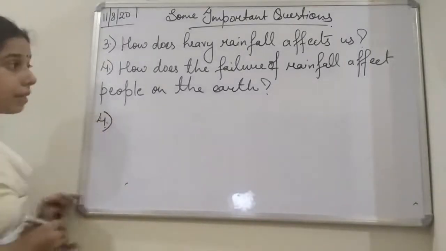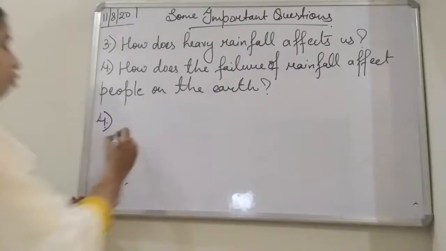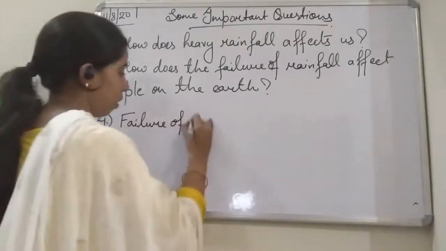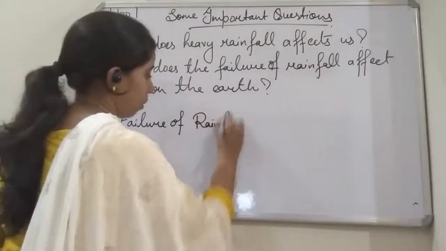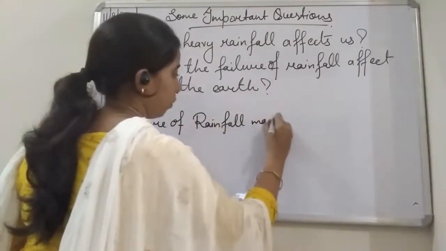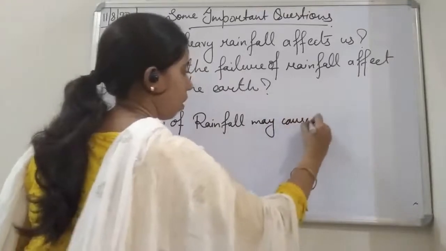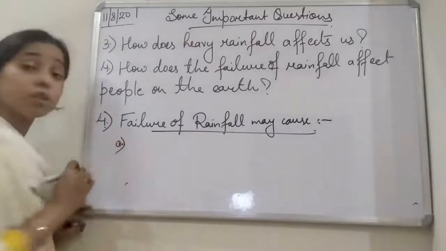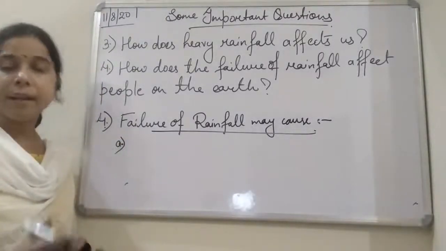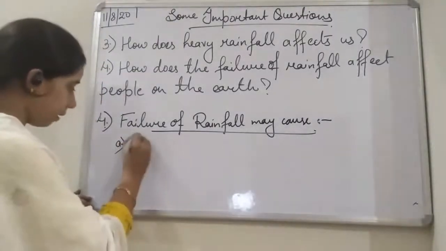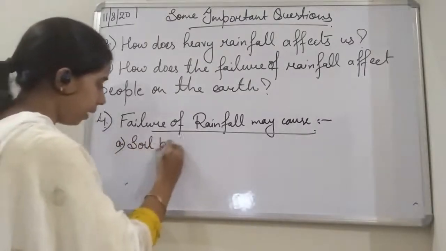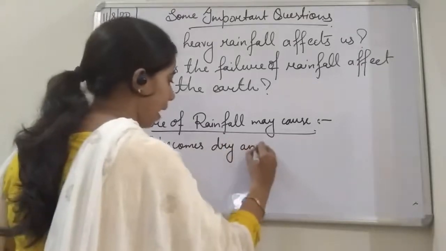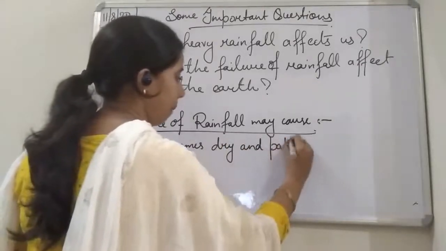So we can write, failure of rainfall may cause. What is the first effect, student? The soil becomes dry and patchy. So we can write, soil becomes dry and patchy.